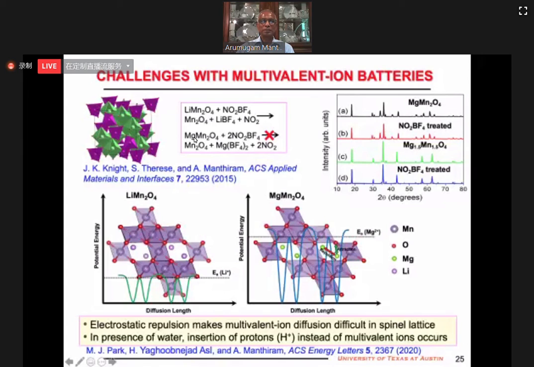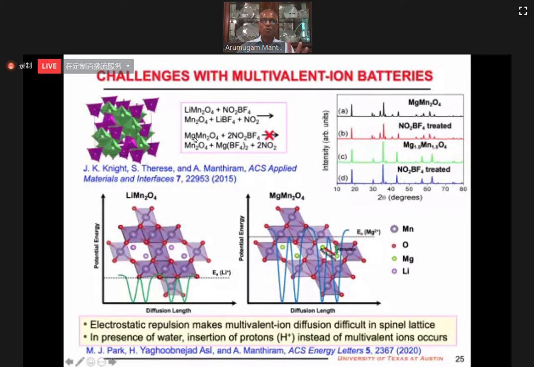So in close-packed structures, diffusion will be a problem. Also, in these materials, if you have a trace amount of water, protons may be inserting in these materials rather than multivalent ions. So one needs to be careful to employ a series of different characterization techniques to have a good understanding of whether it is really proton or multivalent ion.